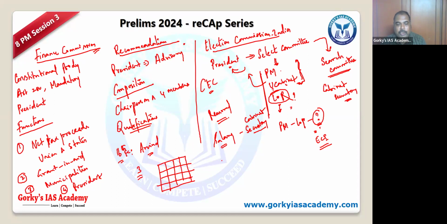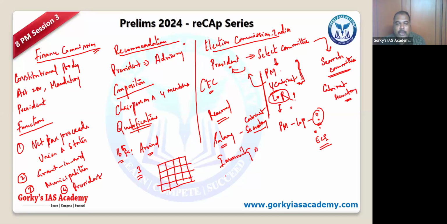Then, for any actions they take in their official capacity, there won't be any challenge in a court of law. Okay, for their actions which are civil or criminal, cases cannot be filed against them. So immunity is being provided for the Chief Election Commissioner and election commissioners, for any official actions which are taken.